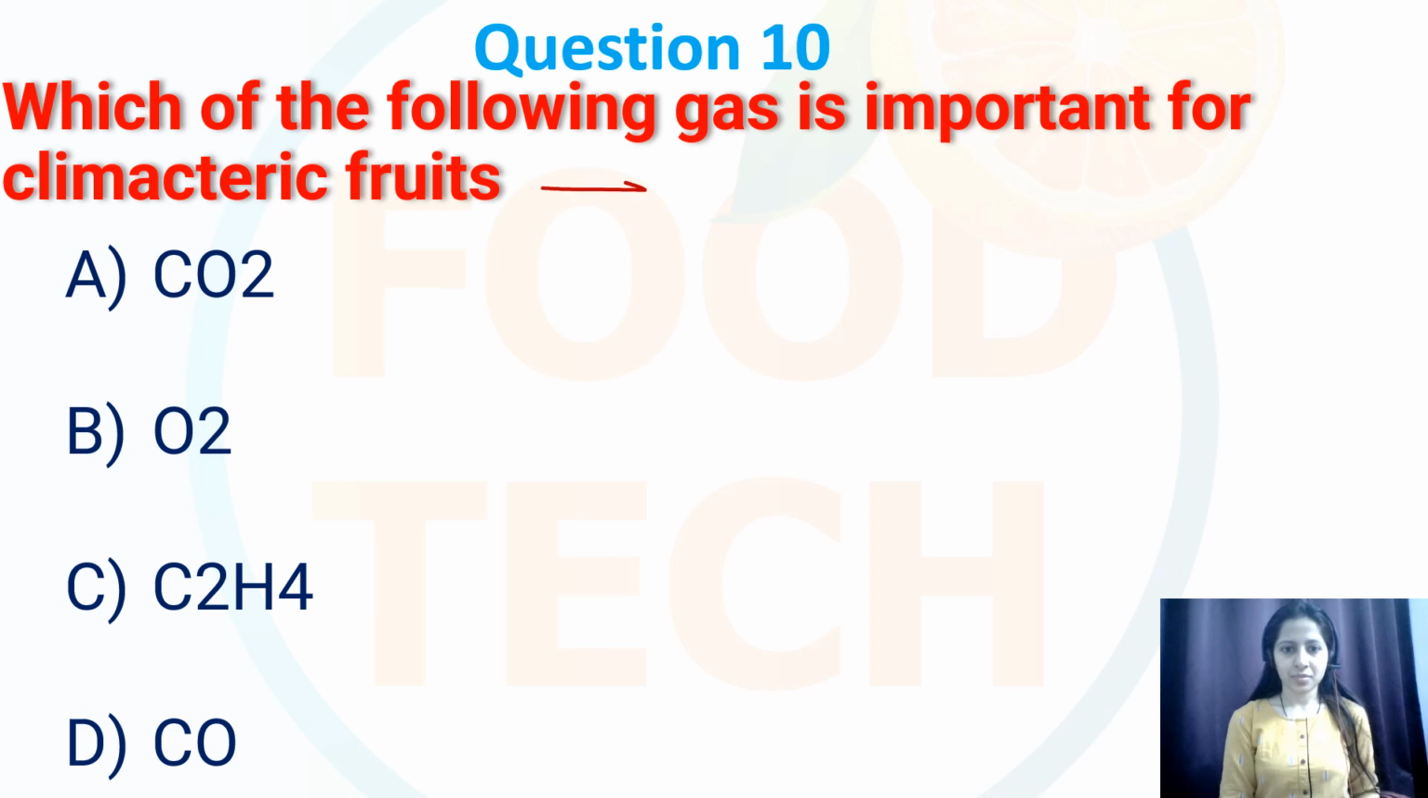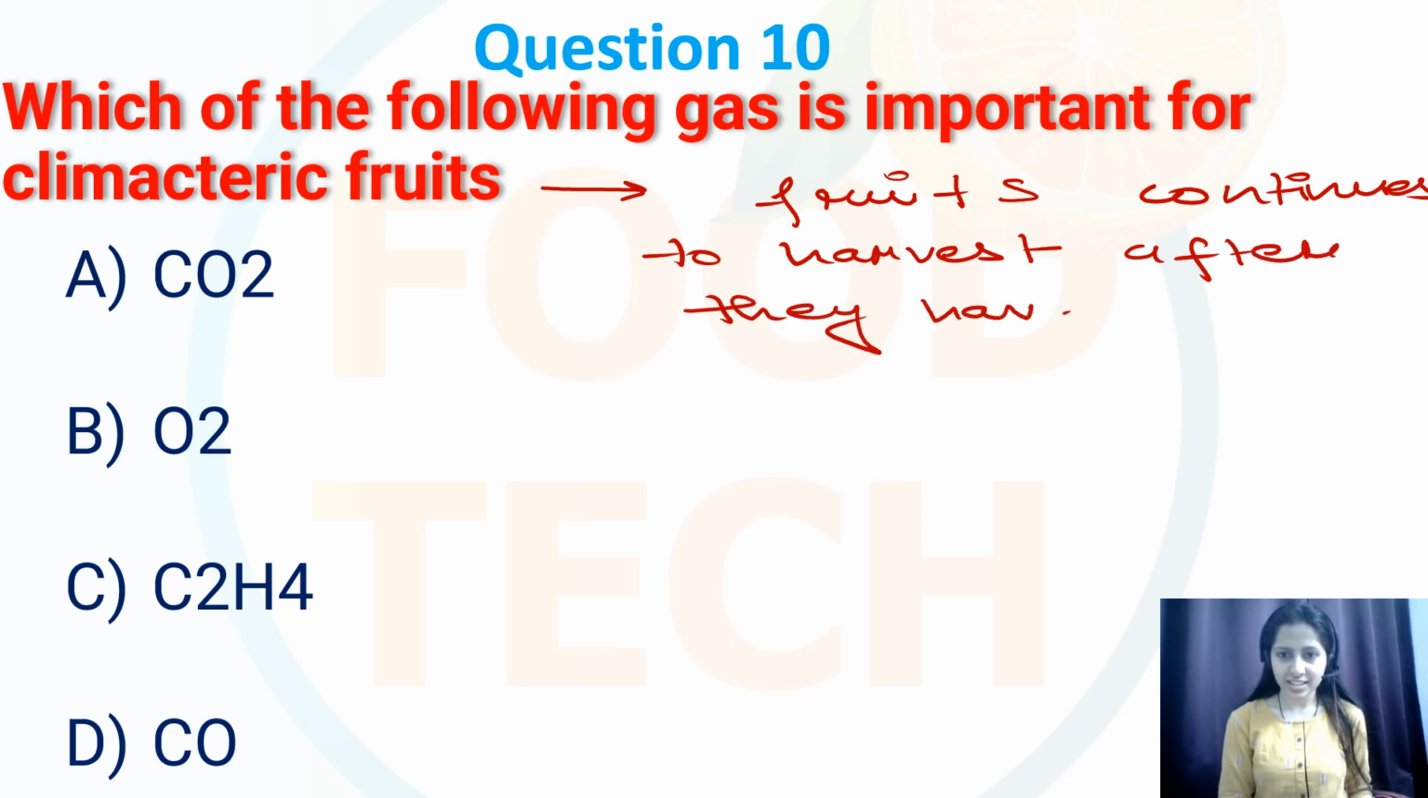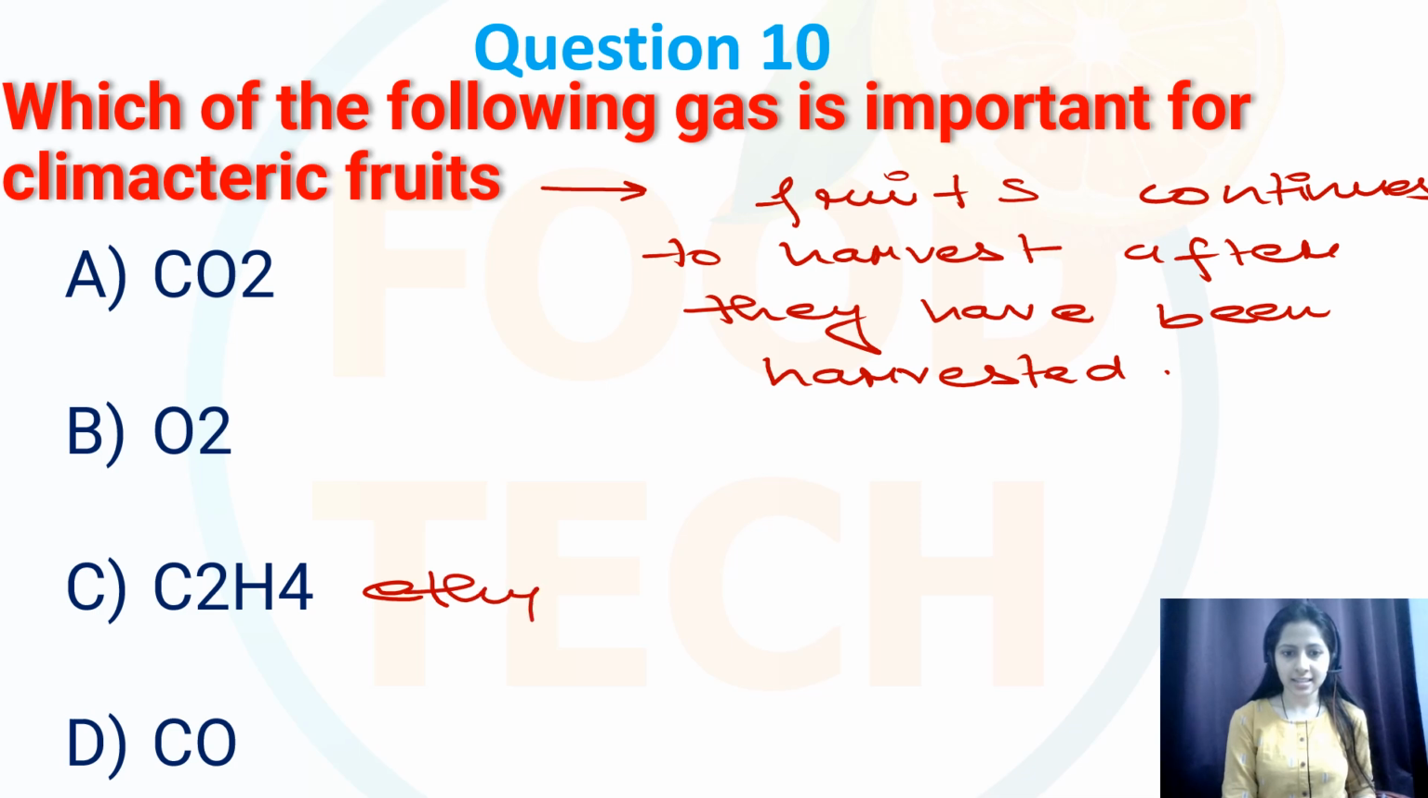So the fruits continue to ripen after they have been harvested. So over here which gas plays the main role? It's ethylene gas.